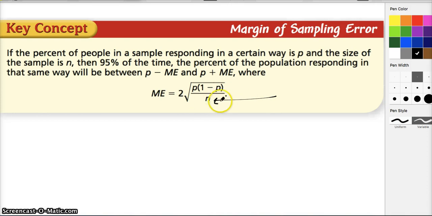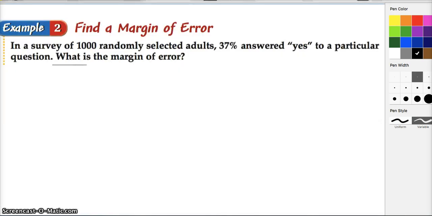And if you remember anything, you know that the denominator of a fraction will determine how large the number is, right? So the bigger this denominator is, the smaller the margin of error. Since N is the total sample size, we know that the greater the sample size, the smaller the margin of error we will have. Let's practice using this formula.